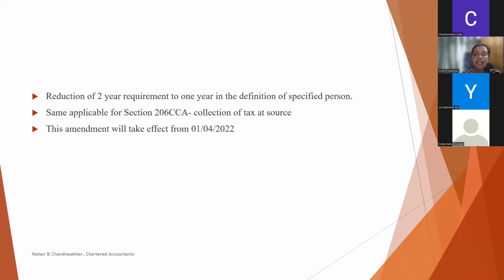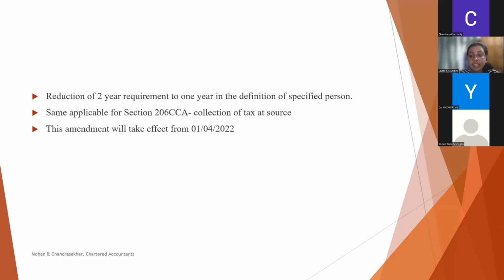That means, to attract 206AB, it will be attracted only if the assessee fails to furnish income tax return for 2 years and the TDS exceeds 50,000 in those 2 years.